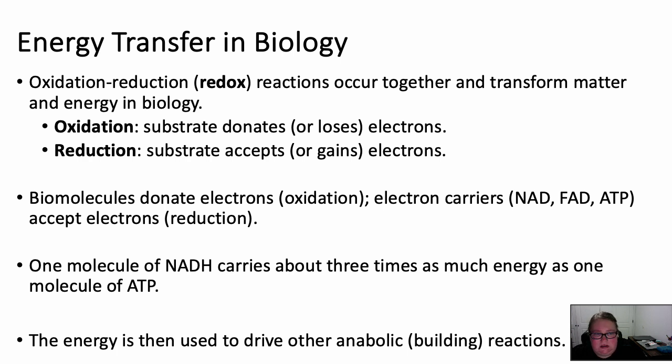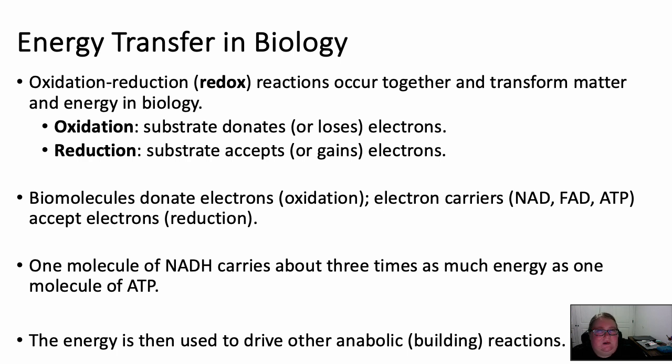So when we're talking about energy transfer, we're talking about the transfer of electrons from one molecule to another. We're going to talk mostly about ATP and NAD, specifically NADH in this lecture. NAD is the oxidized form. So when it gains electrons, when it's reduced, it becomes NADH.